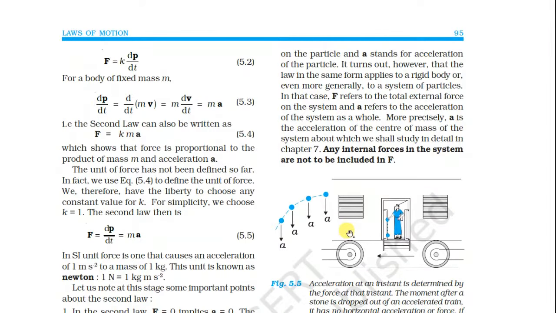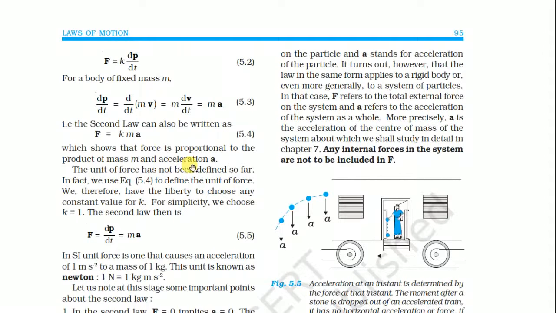So for a body of a fixed mass, F = dp/dt = d(mv)/dt = m dv/dt, since the mass is constant and we take the derivative with respect to velocity. We know that dv/dt is equal to acceleration. So the second law can also be written as F = kma, which shows that the force is proportional to the product of mass and acceleration a.